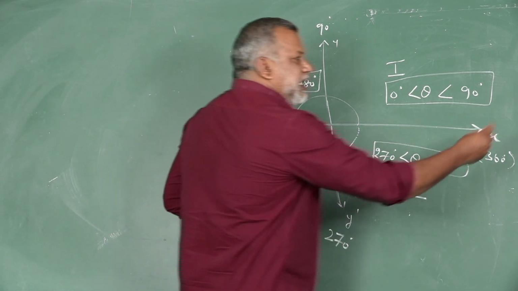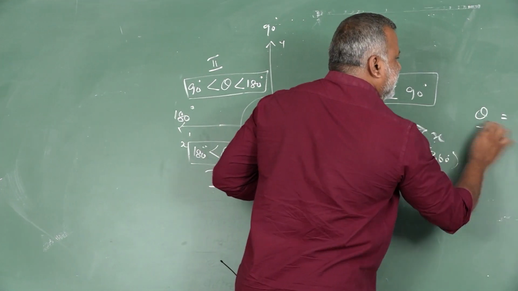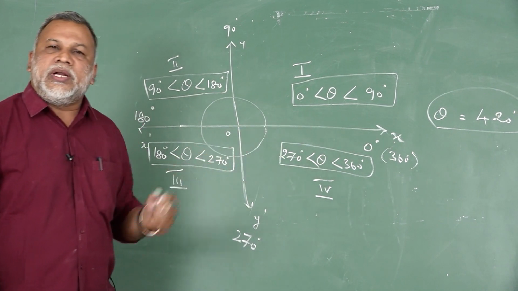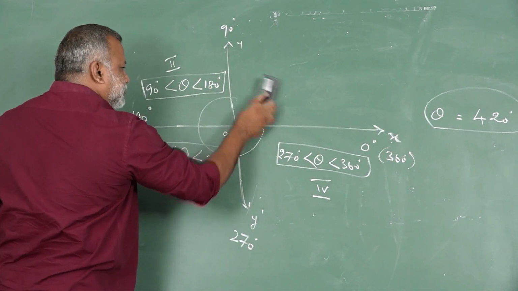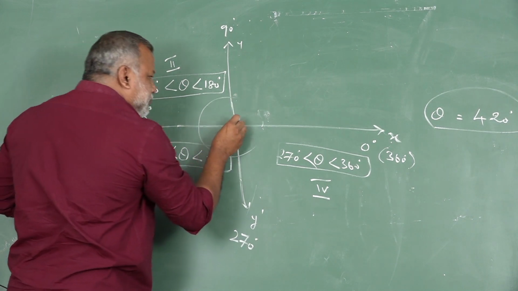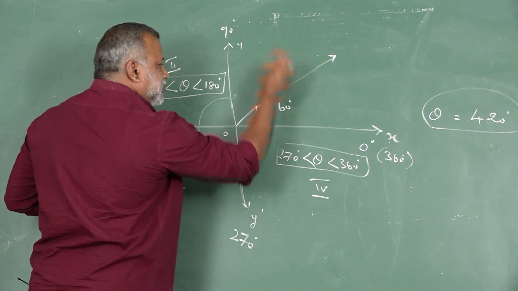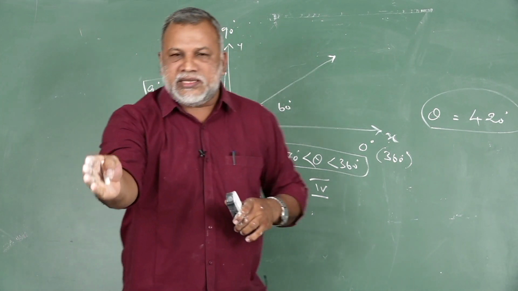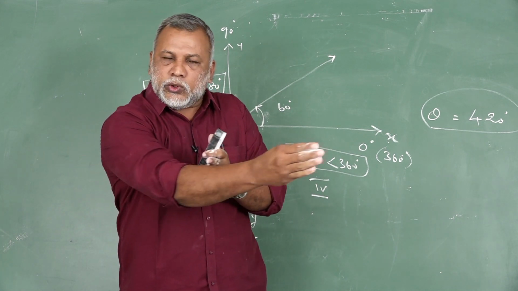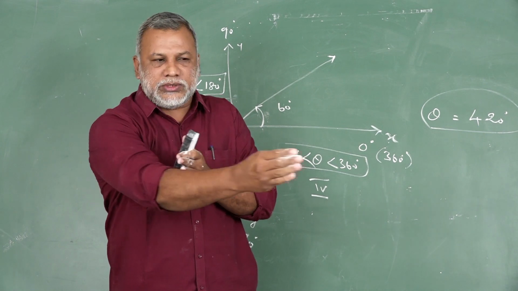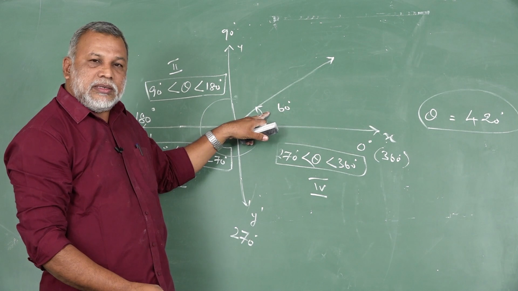For example, theta equal to, consider 420 degree. Where are we going to plot 420 degree? See, once again this diagram. I already explained 60 degree from here to here. Now, consider my hand. It lies on 0 degree. 60 degree means I have to rotate slightly from 0 degree into the first quadrant like this. So this is said to be theta 60 degree.